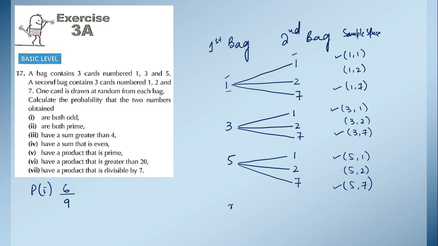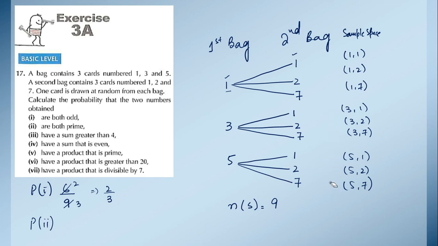So here we can write the total sample space as 9. When we simplify this using the table of 3, it is 2 upon 3. So the answer of the first part is 2 upon 3. Now if we check the second part, they are asking: are both prime numbers? So we will check prime numbers, starting with 2.